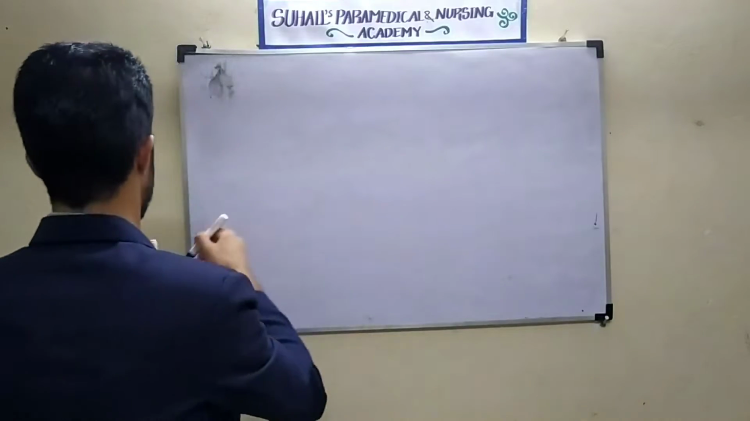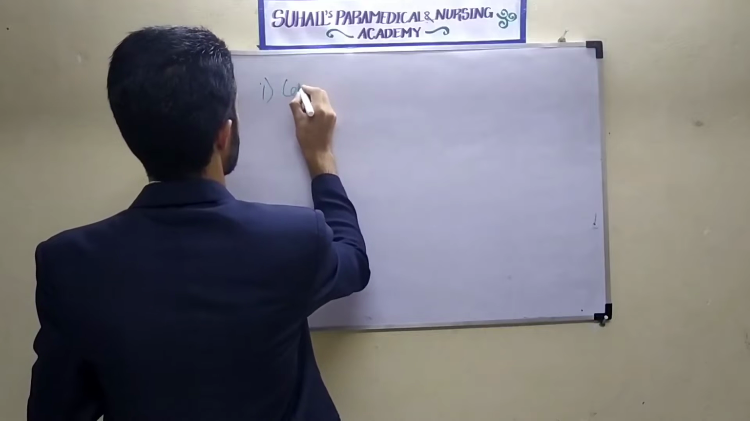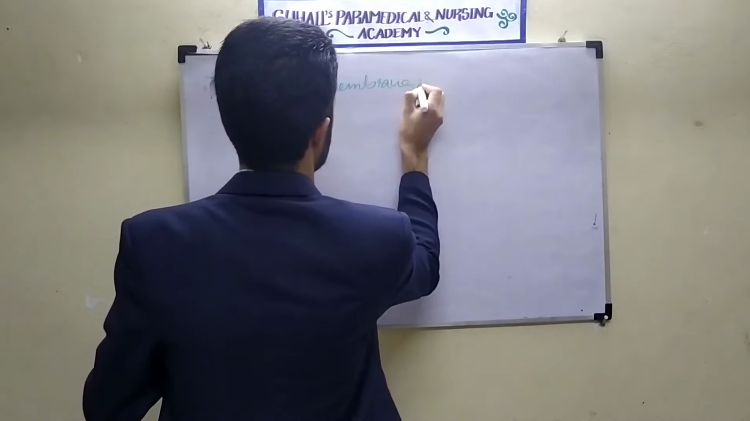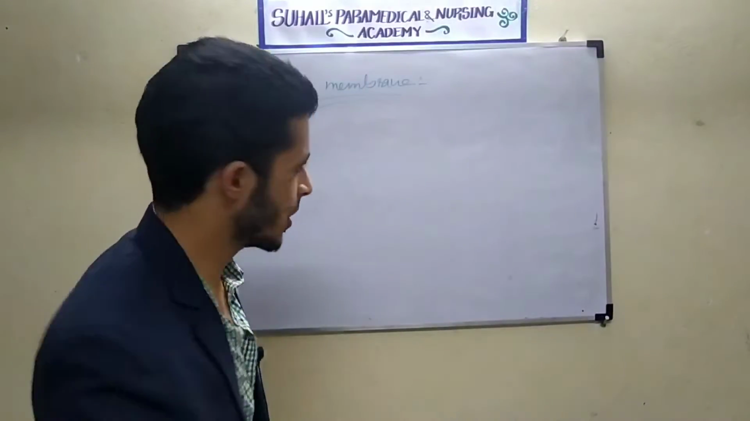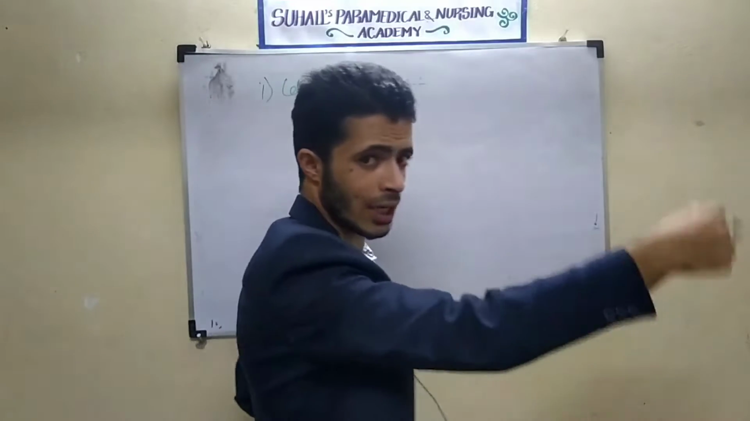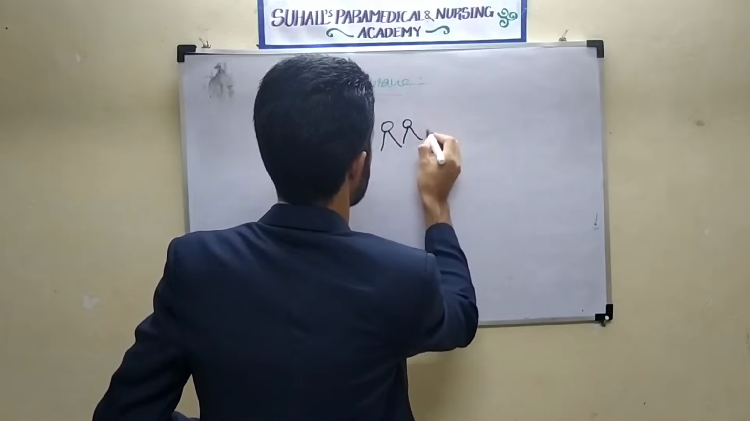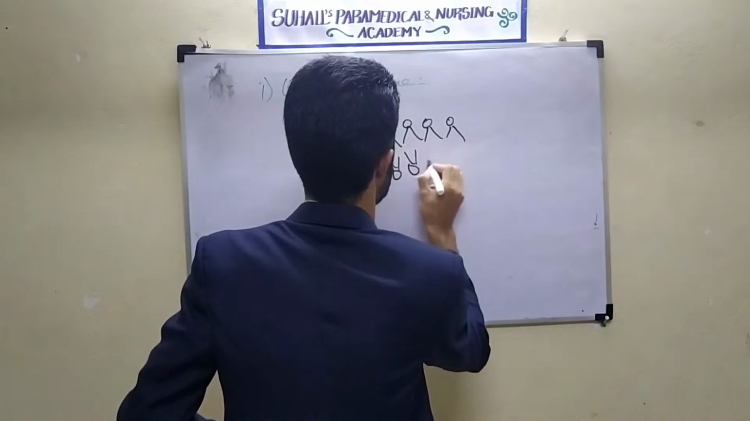The first part I told is the cell membrane. Cell membrane will be the first part of the cell. See here, what is the structure of the cell membrane first? The cell membrane I told is the external covering. The structure of the cell membrane I will draw here, then I will explain.